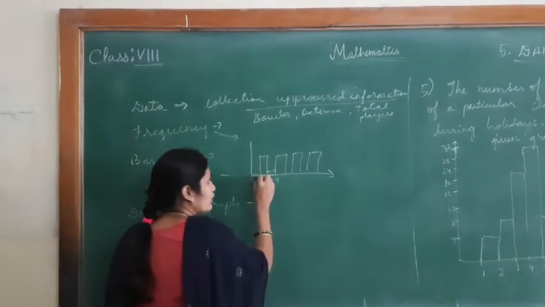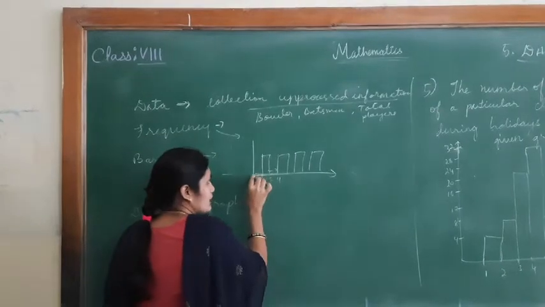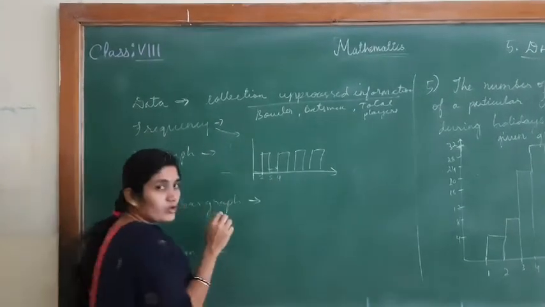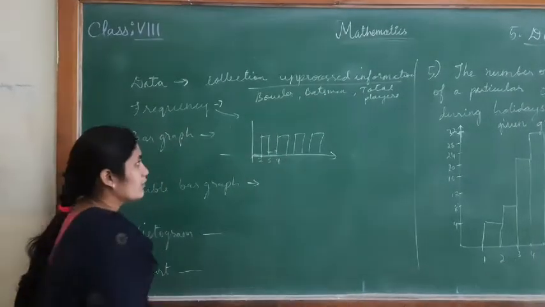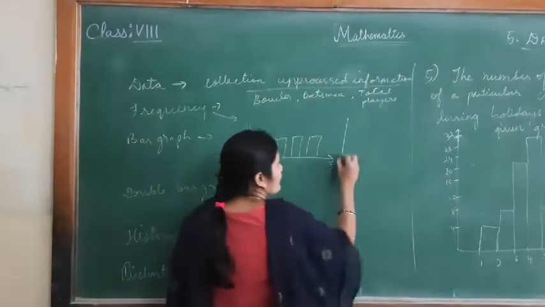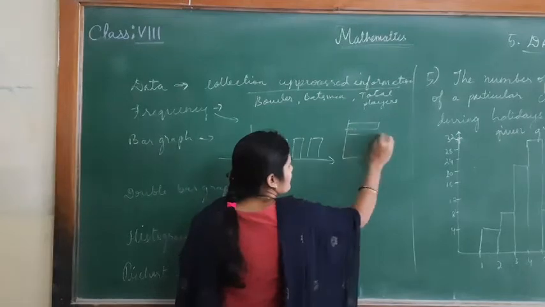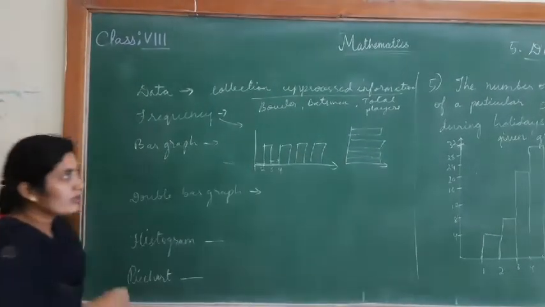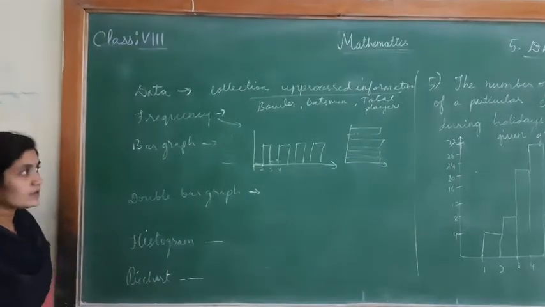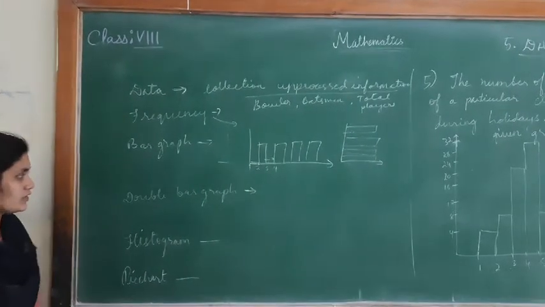That means from 1 to 2, from the first observation to the next observation, the width is the same. From the second to the third also the width will be the same. It may be vertical or horizontal. Like this also you can represent a bar graph. This is nothing but horizontal or vertical representation of rectangular bars in a graph shape.